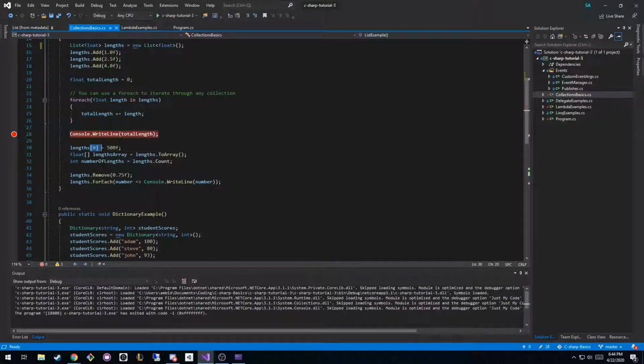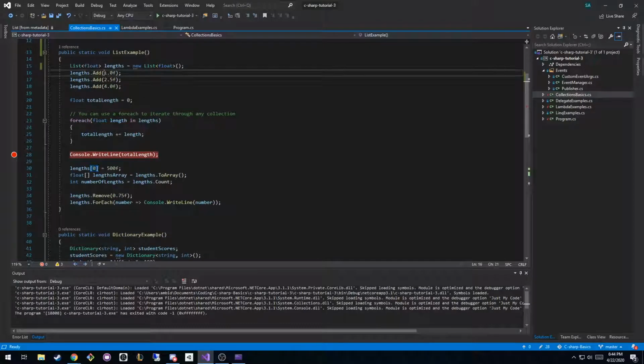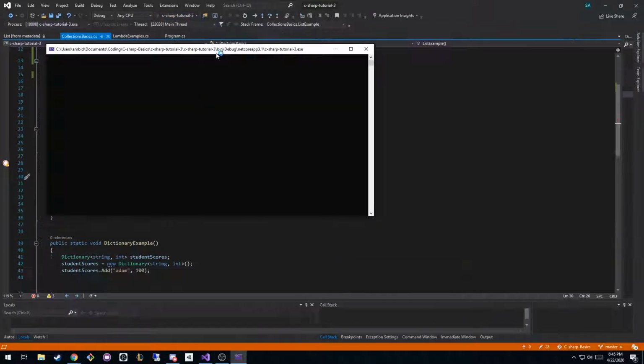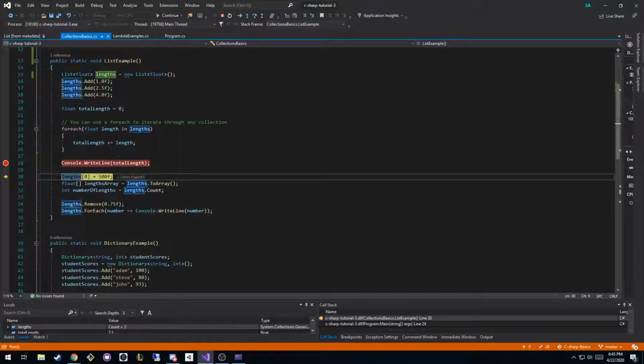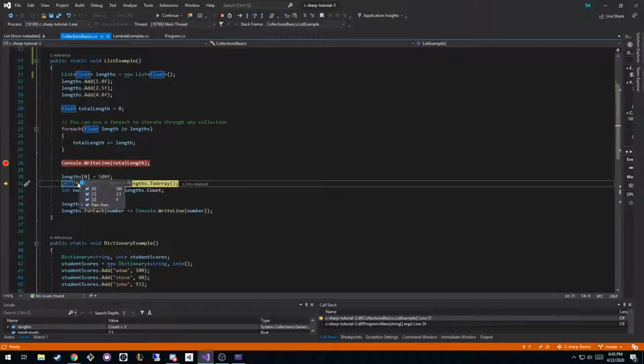Okay, so the other nice part about being able to inherit from IEnumerable is that you can access it like it's an array. I want to get the 0th element, or technically the first element, the element at index 0. So I would be changing 1.0 to 500. If I hit run again and step over that line, and hover over lengths and look at what's inside, you can see it's 500, 2.5, and 4. So you can dynamically change what was in there, right? Now that I've added it, it doesn't mean that it is static.